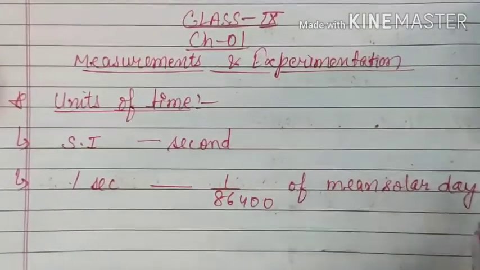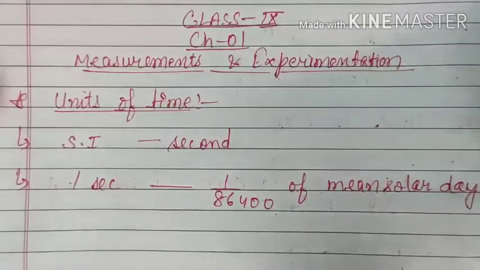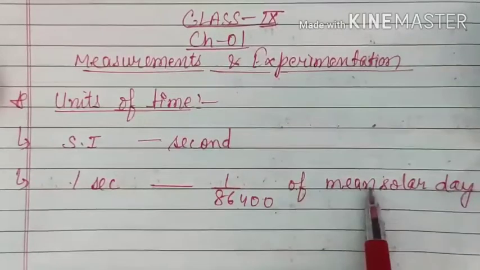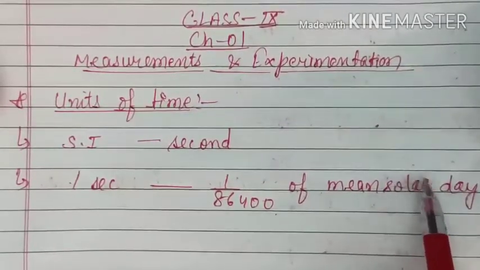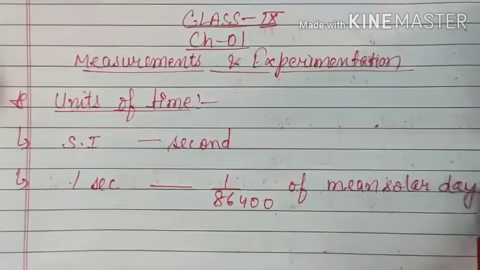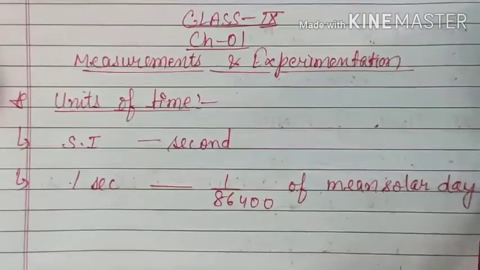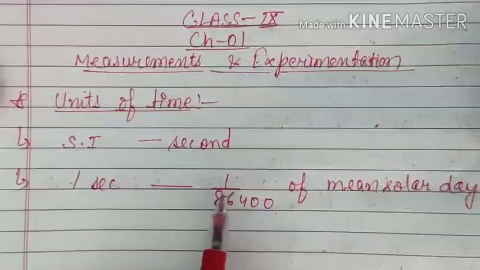A normal day means 24 hours, or you can say the time in which the earth completes one rotation on its own axis, that is one day only. So here we can write 1/86400 into 24, but that will be in hours. If we want to convert it into minutes, we multiply it by 60, and then into seconds by 60 again. So that is known as 1 second.